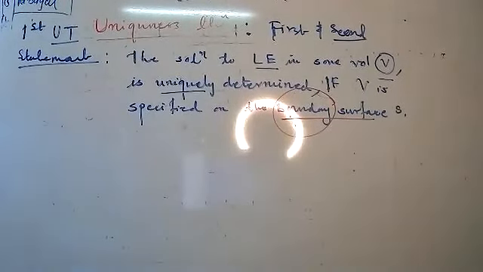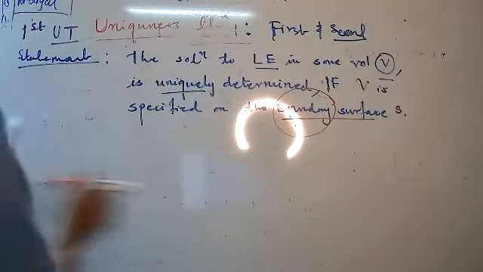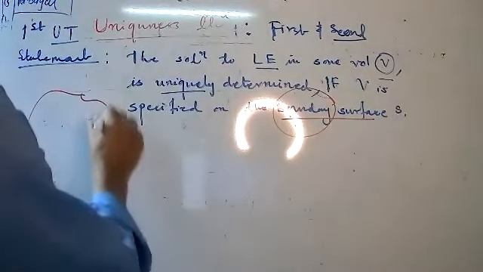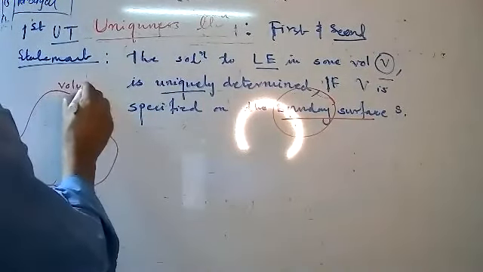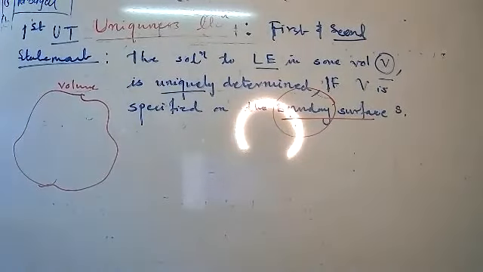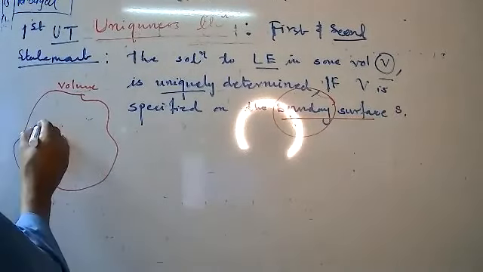Okay, and this is the statement of which theorem? Hello, student. This is the statement for which theorem, dear student? Yes, the first uniqueness theorem. And for this case, see, I will draw a diagram. Okay, suppose this is the volume V. And for this case, dear student, take a surface S. Take a small surface S.